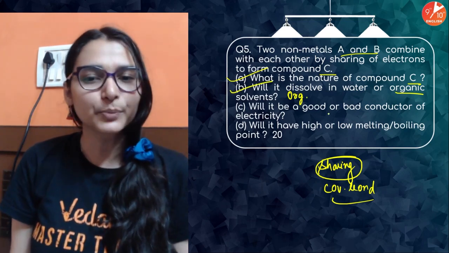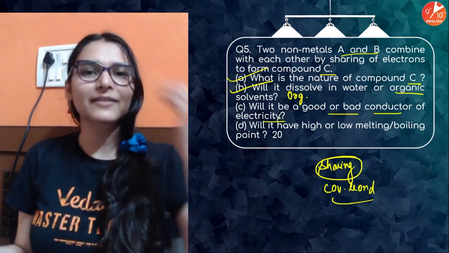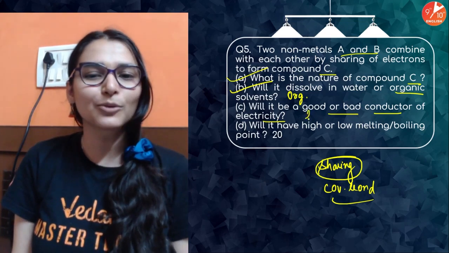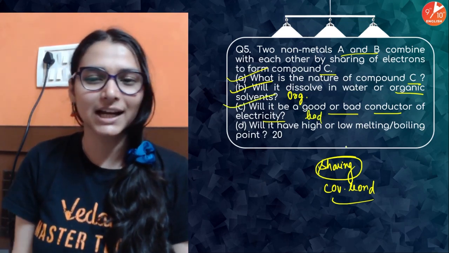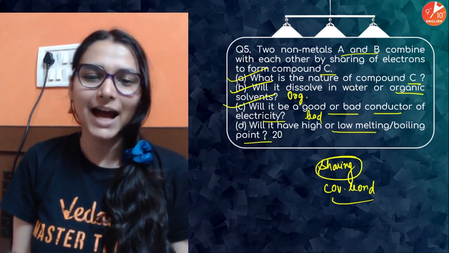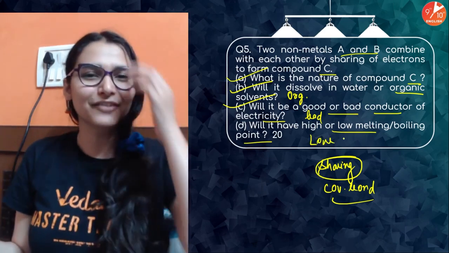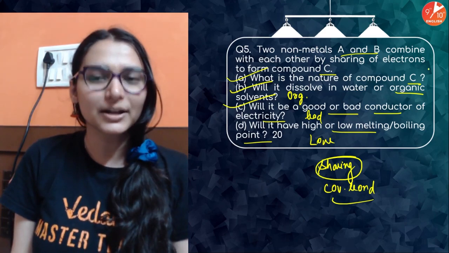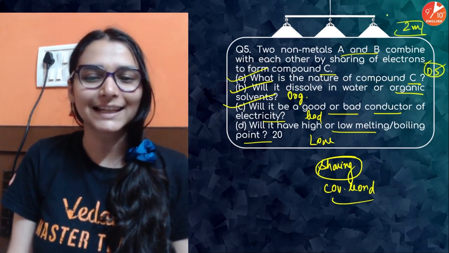Okay, will it be a good or bad conductor of electricity? It's not an ionic compound. It doesn't have any ions. It has rather neutral molecules. It has to be a bad conductor of electricity. Pocket में marks आ गए. Will it have a low or high melting point? Definitely low होगा. Weak forces of attractions है ना among the neutral molecules. Simple. Every part was carrying 0.5 marks here, so you will get 2 marks directly in your pocket.